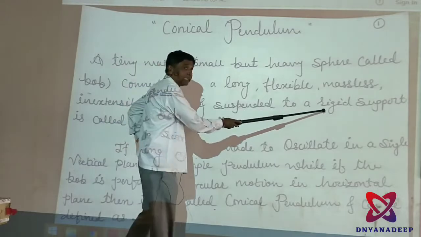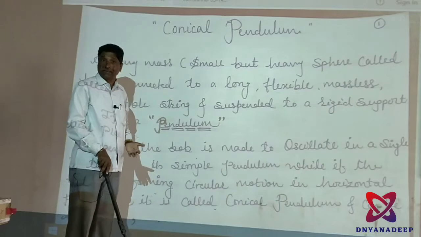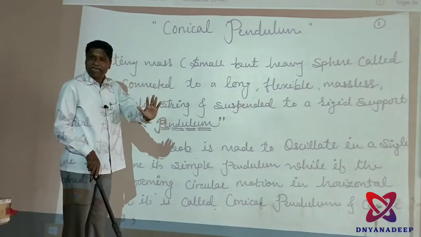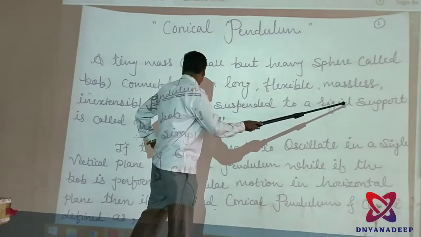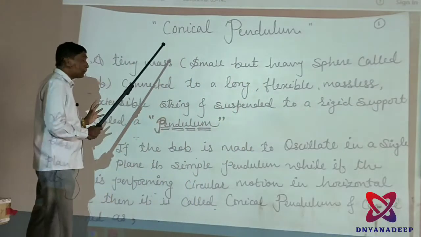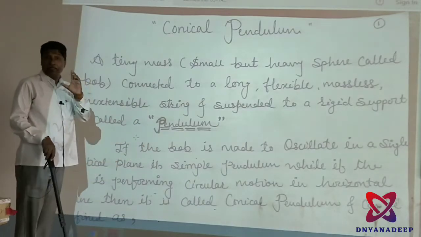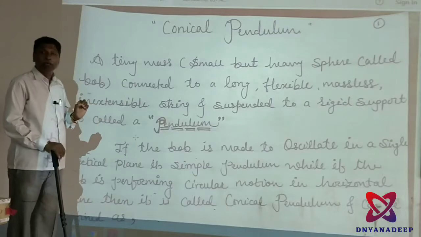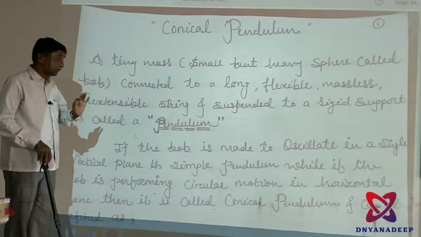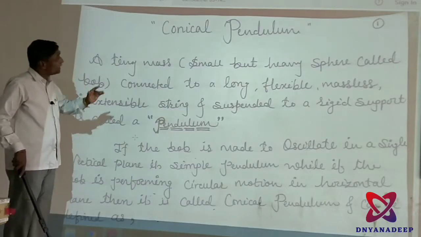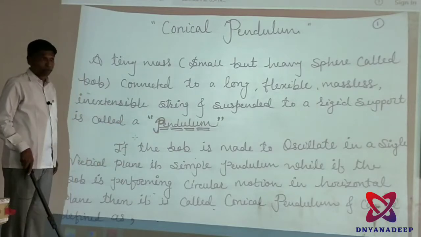Rigid support means there is no change in position, upward or forward, left-hand side or right-hand side; the position of the string is not changed. That type of concept is known as the pendulum. There are different types of pendulum: the simple pendulum, bar pendulum, and Kater's pendulum. But in your syllabus you have the simple pendulum, and after this the conical pendulum.